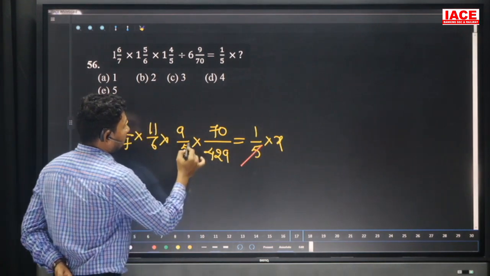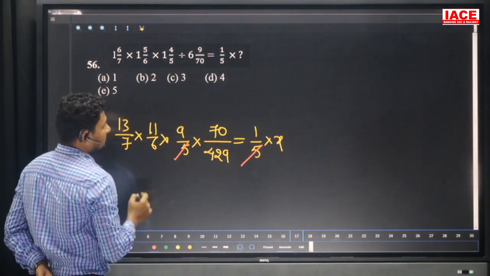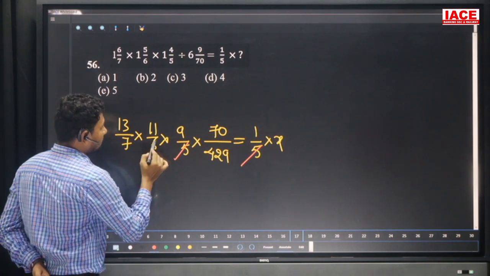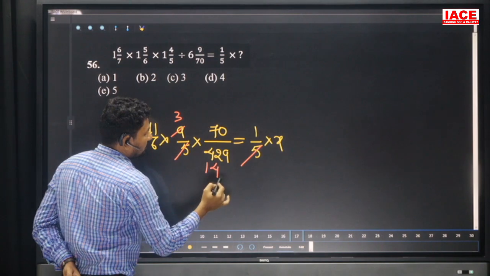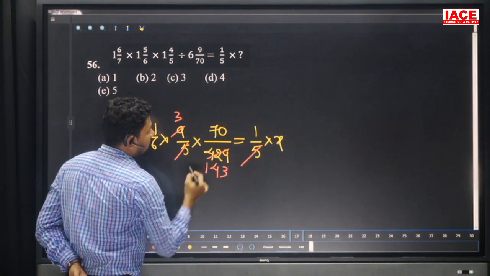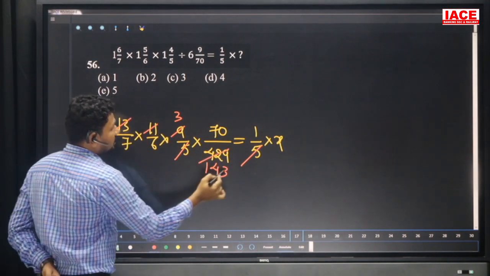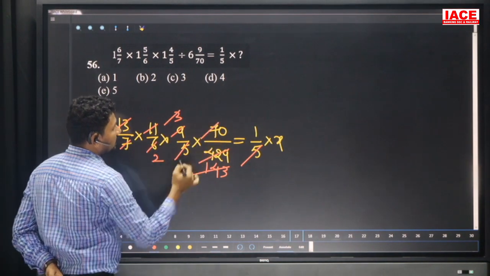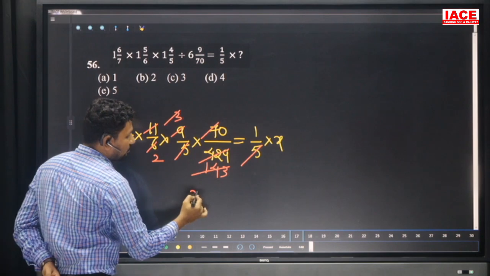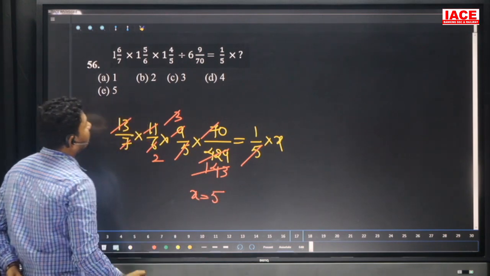Here 5 5s will be cancelled, and cancel with 3. 3 3s are, and 3 1s are, 3 4s are, and 3 3s are. And look, 11 into 13 is equal to 143, and 3 how many times? 2 times, and 0 0 cancel. 10 by 2. 10 by 2 means x is equal to what is the answer? 5. Our option is E.